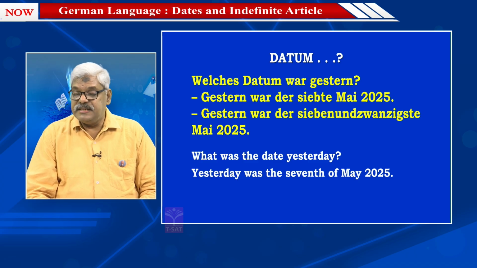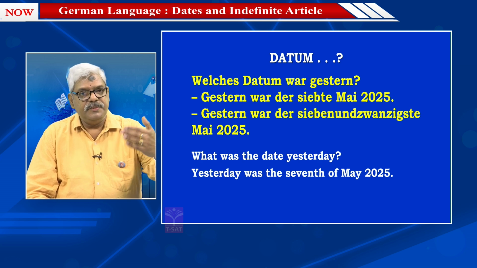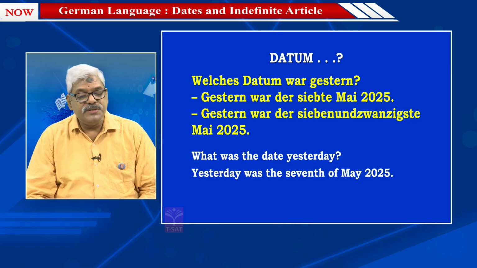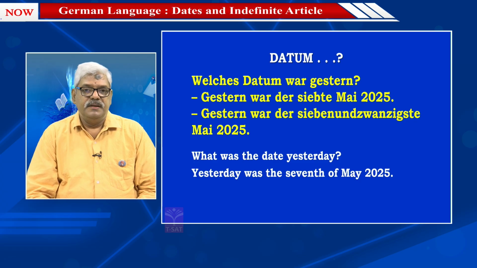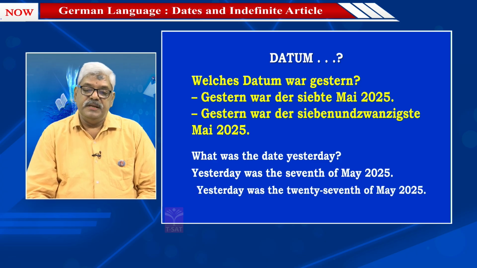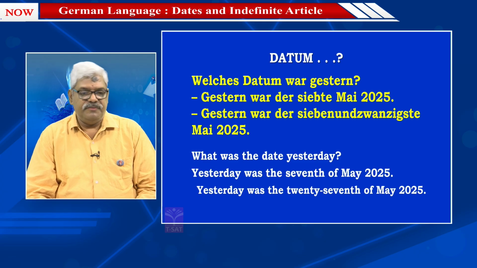Gestern war der 27. Mai 2025. The first example was 7. Mai. The second sentence 27. Mai 2025. So yesterday was the 27th of May 2025.